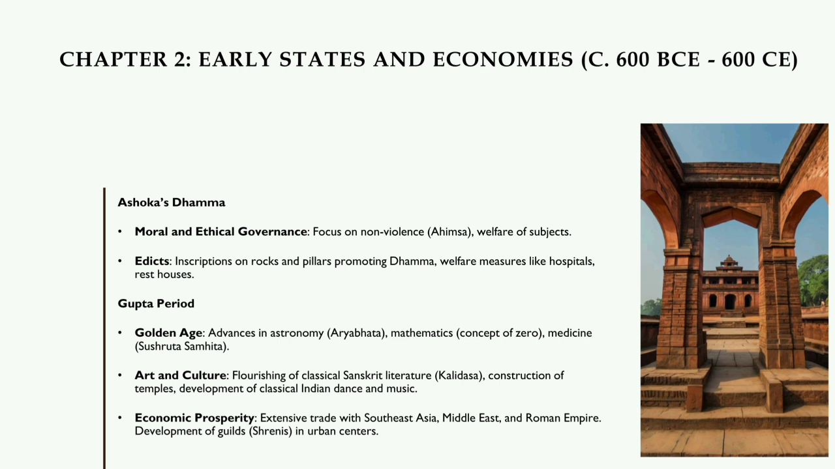Gupta period. Golden Age: advances in astronomy, Aryabhata, mathematics, concept of zero, medicine, Sushruta Samhita. Art and culture: flourishing of classical Sanskrit literature, Kalidasa, construction of temples, development of classical Indian dance and music. Economic prosperity: extensive trade with Southeast Asia, Middle East, and the Roman Empire. Development of guilds, shrenis, in urban centers.